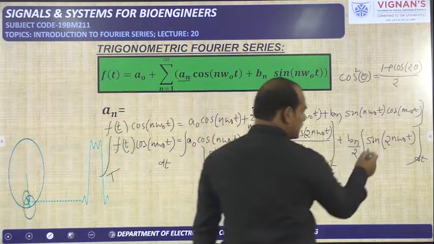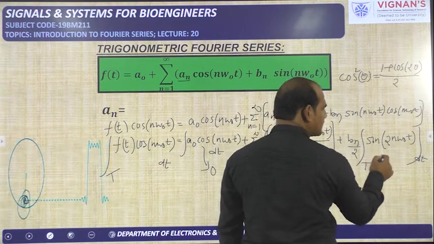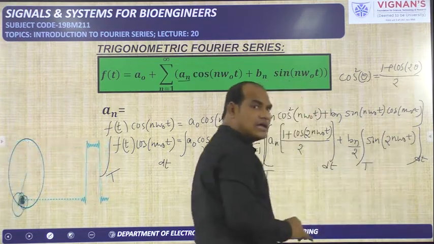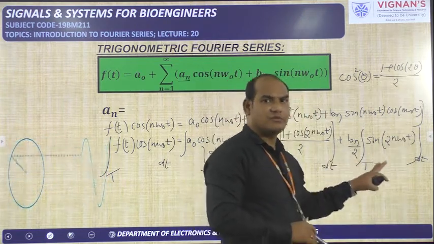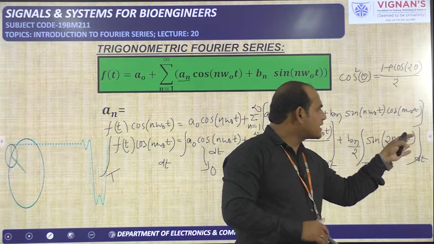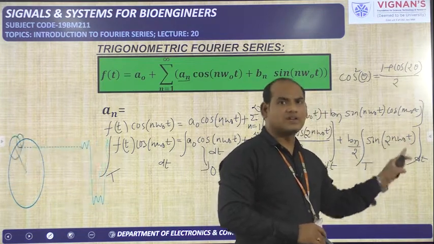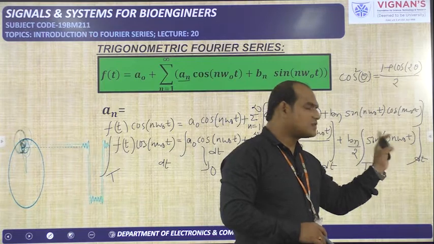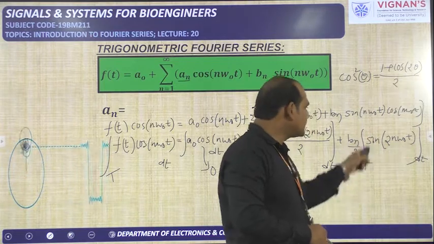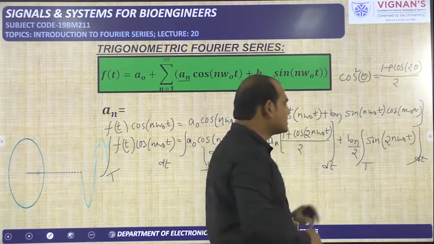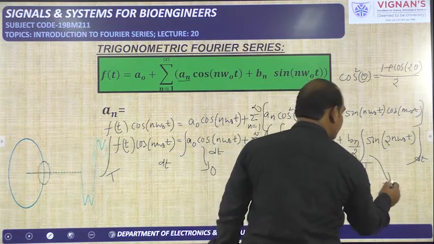And here you see the integral over one period for the sine function. You need not see this angle. That is the sine function, that is enough. This angle may be 2n omega naught t or 100n into omega naught t, whatever it may be. You need not see this particular angle. It is the sine function and you are doing the integration over one period. That is enough. We can say this integral is equal to 0.